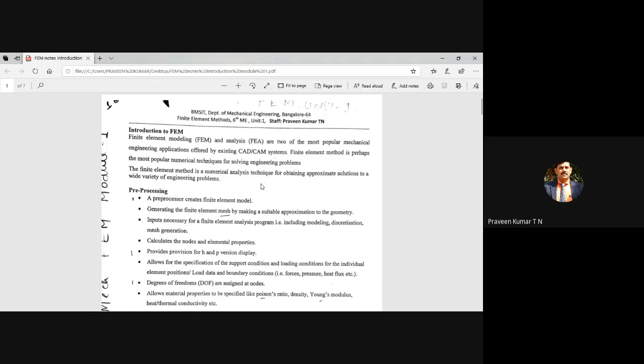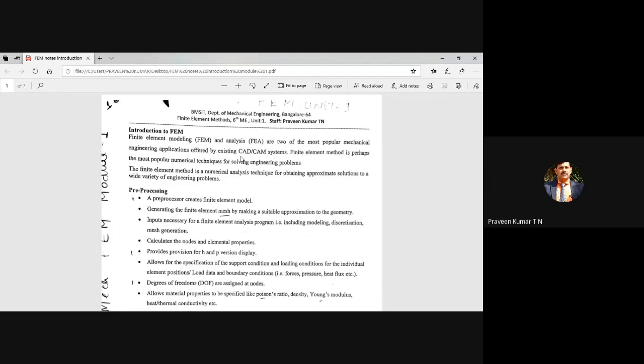So this, I am not going into details. Now, finite element modeling and analysis, there are two most popular mechanical engineering offerings, the CAD/CAM. Now it is referred to as CAE, computer aided engineering. We had a talk on this last week. That is mainly concerned with computer aided engineering.